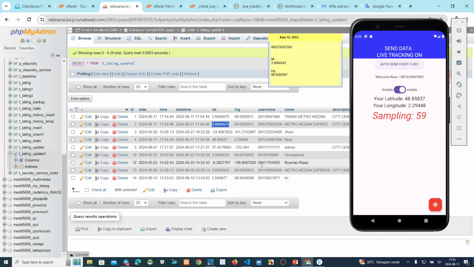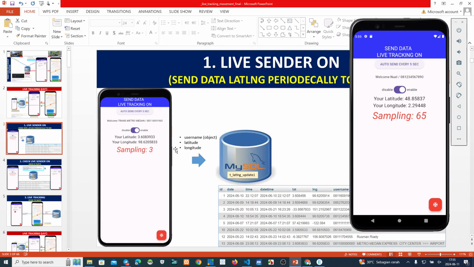Okay, copy, make this one. Longitude, copy. Okay, latitude changes from here to here, and longitude changes from here to here. Okay, this is how we send the data, lat long, to the database like this. Every 5 minutes we send this data to the database.